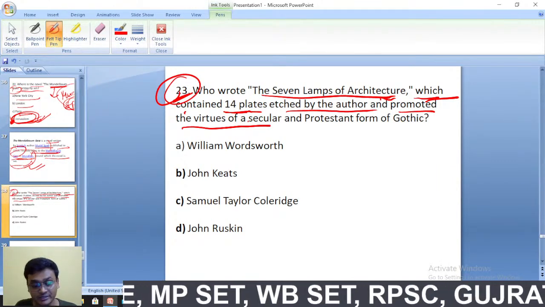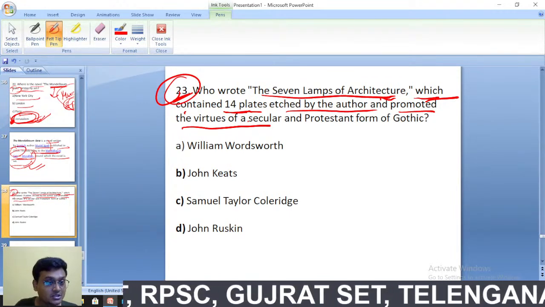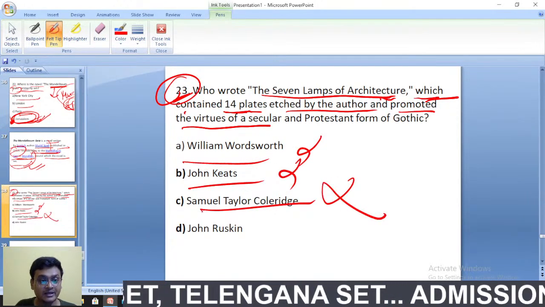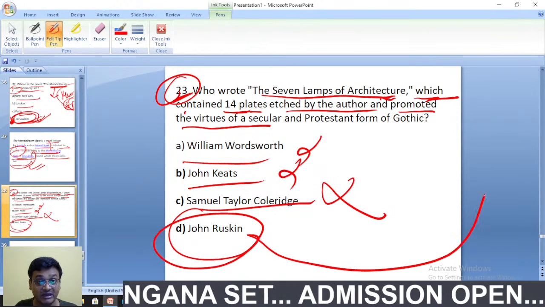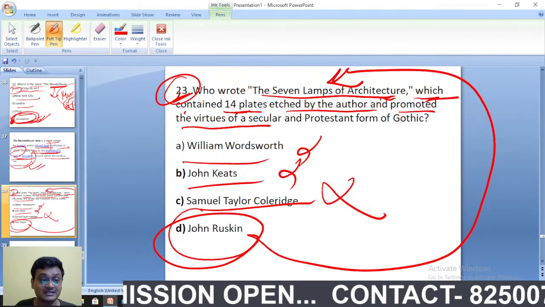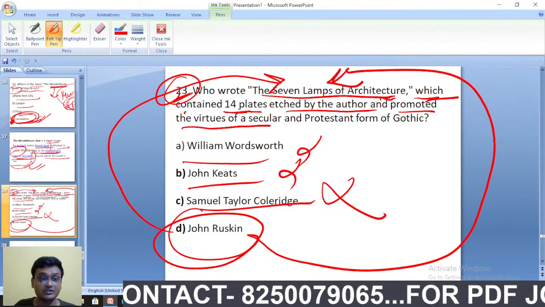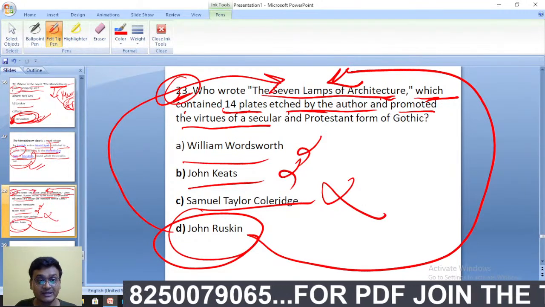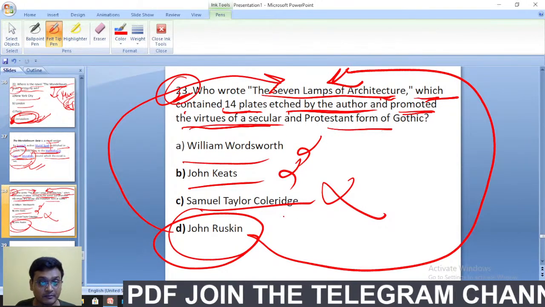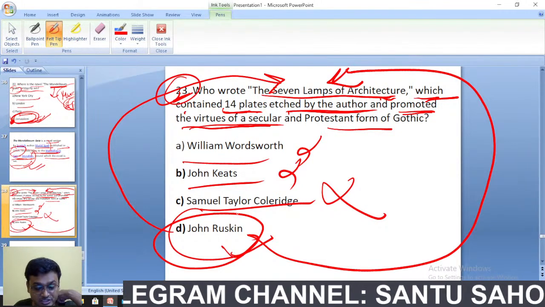Questions often come from Muriel Spark, Harold Bloom, John Ruskin. So it will not be William Wordsworth, it will not be John Keats, it will not be Samuel Taylor Coleridge. That is John Ruskin. John Ruskin's famous work is The Seven Lamps of Architecture. Remember, what is John Ruskin's famous work? The Seven Lamps of Architecture, which contains 14 plates, each by the author, and promoted the virtues of secular and Protestant form of Gothic. So John Ruskin has written The Seven Lamps of Architecture.